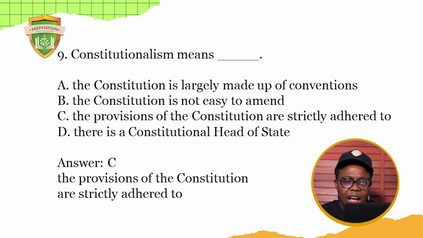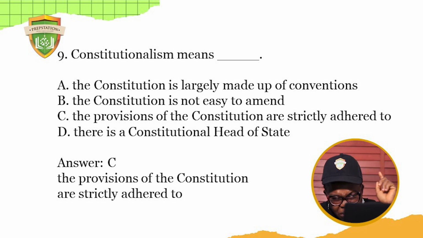Constitutionalism means dash. The Constitution is largely made up of conventions. We know that it's made up of conventions, but we're looking at the meaning of constitutionalism. One of the sources of the Constitution is convention too. So the Constitution is not easy to amend. We're not talking about Constitution now, we're talking about constitutionalism.